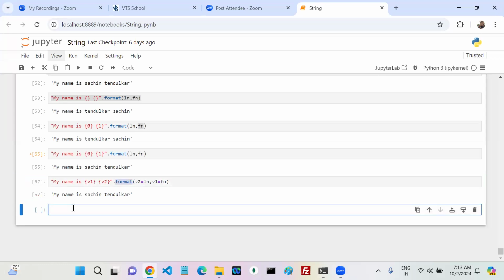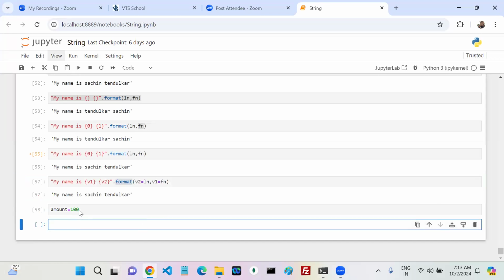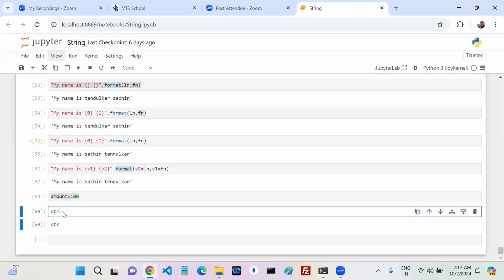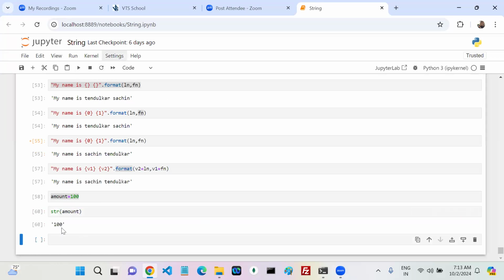Okay, the next one: I have some amount, 1,000, okay, 100. Which type is this? Integer type or not? If you come here, str is a specific method we have. Will str of amount work or not? If I run this, what happened? Now see, you get a stringified value.